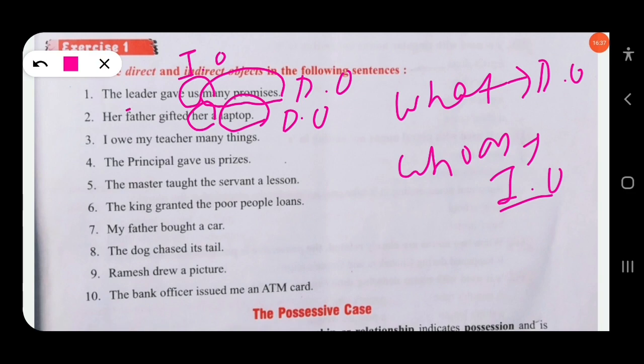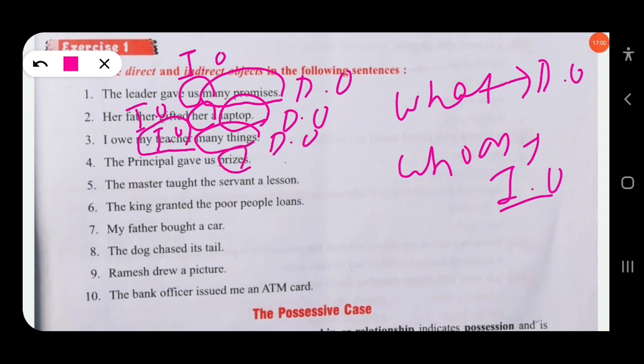I owe my teacher many things. Owe what? Many things, the direct object. To whom? My teacher, the indirect object. The principal gave us prizes. Gave what? Prizes, the direct object.